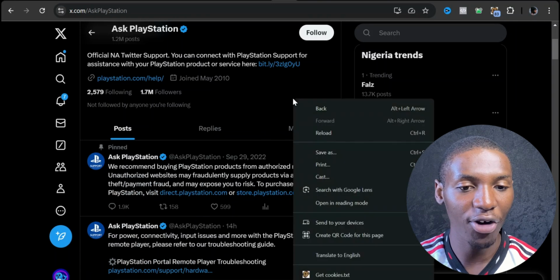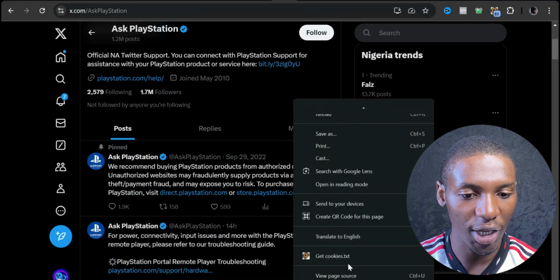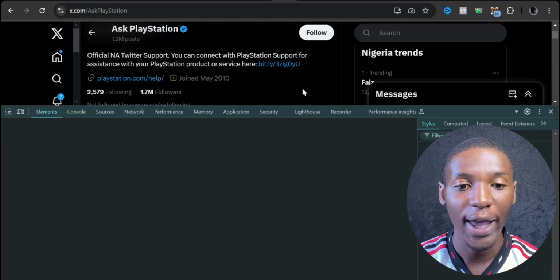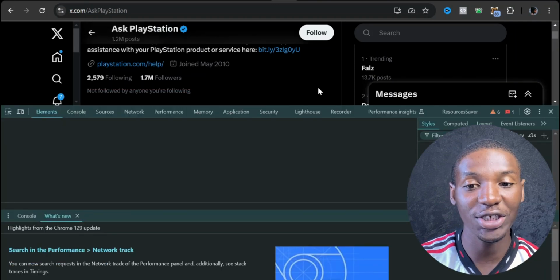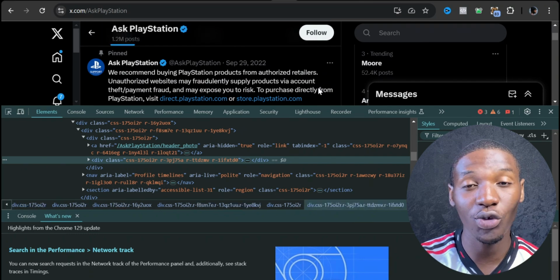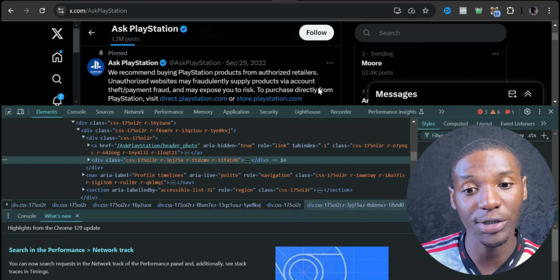We're going to right click our screen, scroll down here where it says inspect, and click on inspect. And what we're going to do is edit our screen. We're going to change this thing so it's going to look like the official PlayStation website is actually posting this.